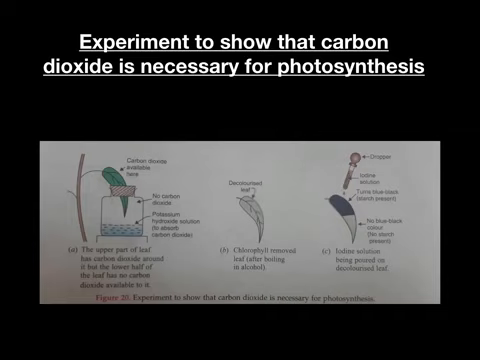We will find that the lower half part of the leaf does not turn blue-black on adding iodine solution, showing that no starch is present in this lower half of the leaf. From this observation, we conclude that photosynthesis to make starch in the leaf does not take place without carbon dioxide.